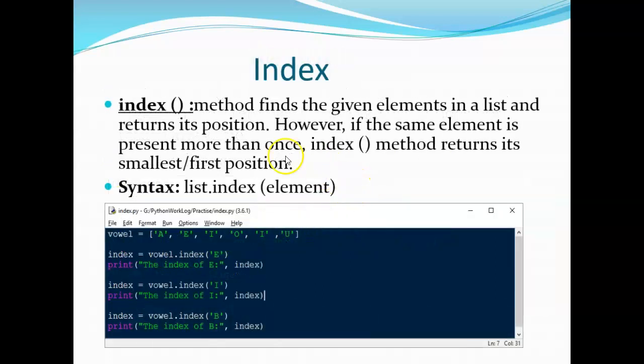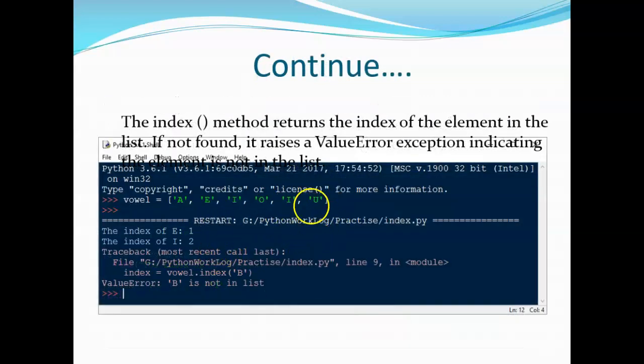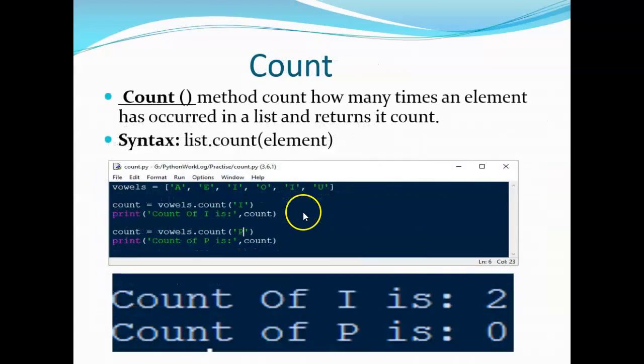Same way index: you can do the searching operation within a list, and you will get the corresponding index value where the element is. It gives the index of the element in the list. If not found, it raises a ValueError exception. Very important, ValueError. B is not at all there. Obviously, B is not in the list, and you will get the ValueError.